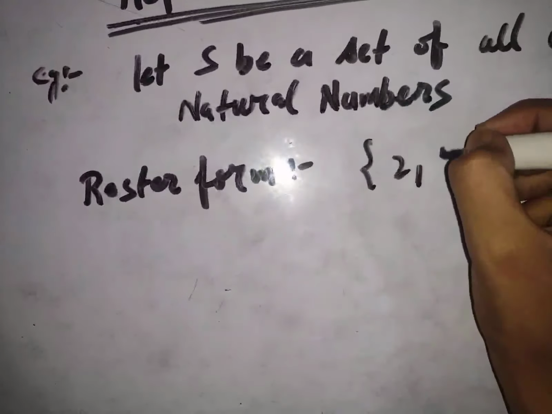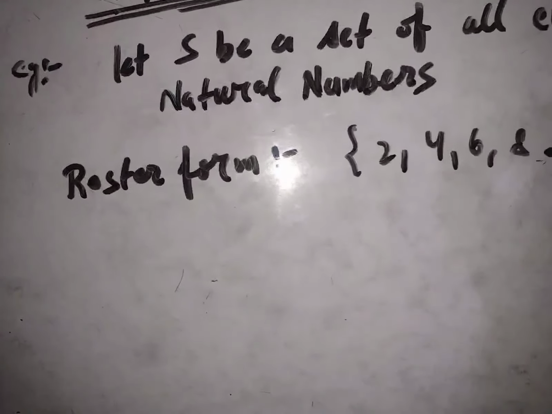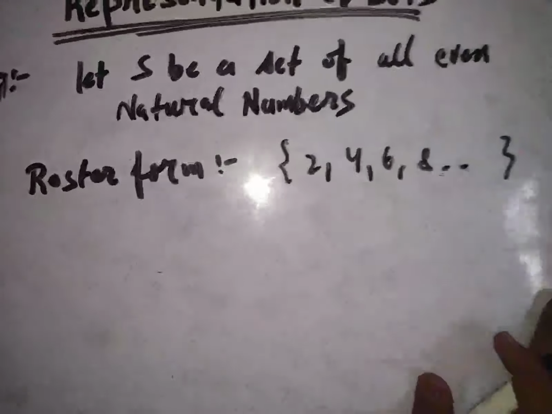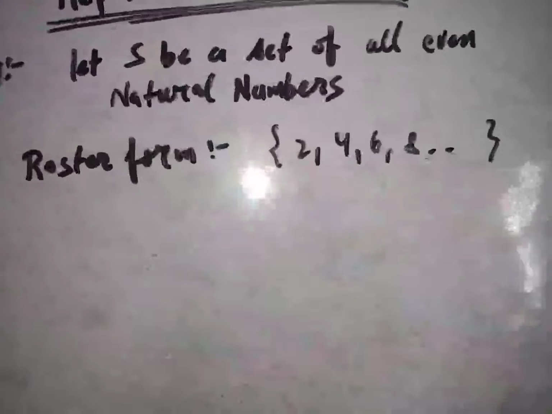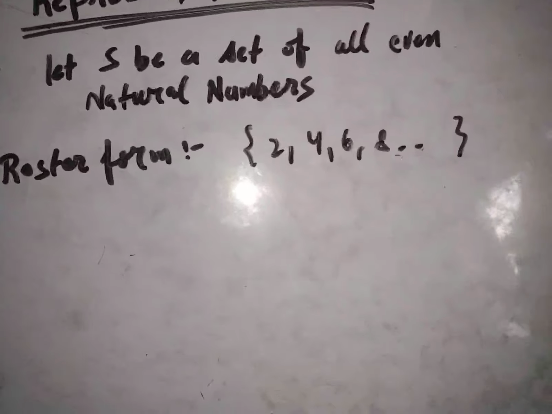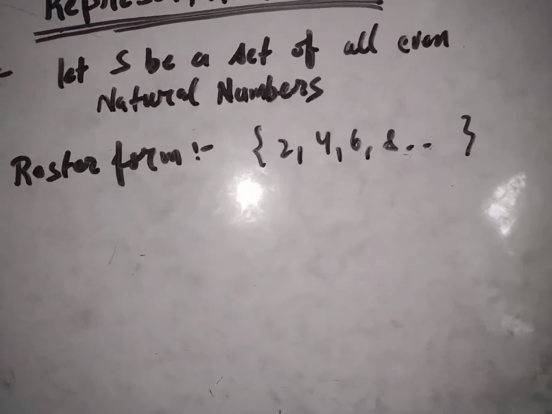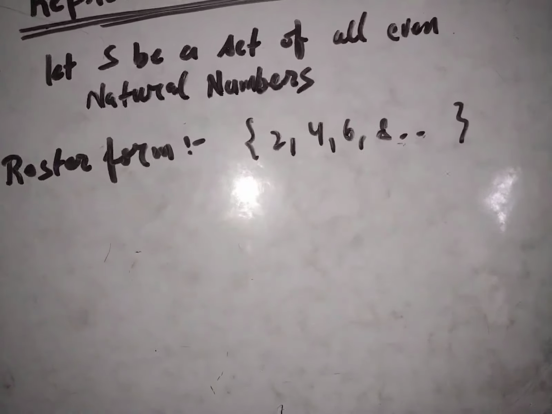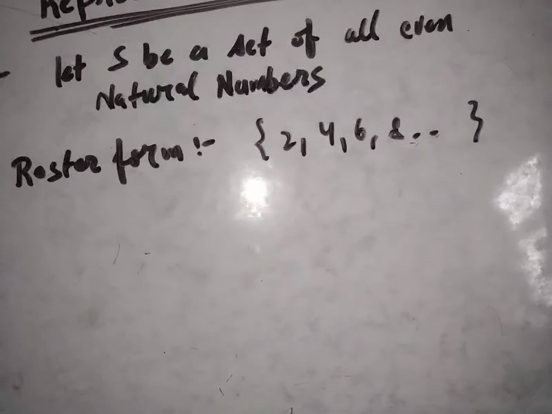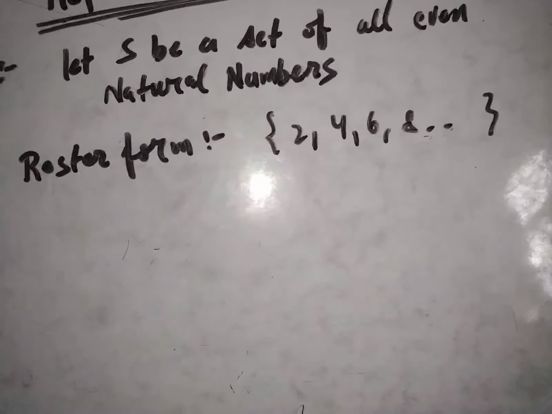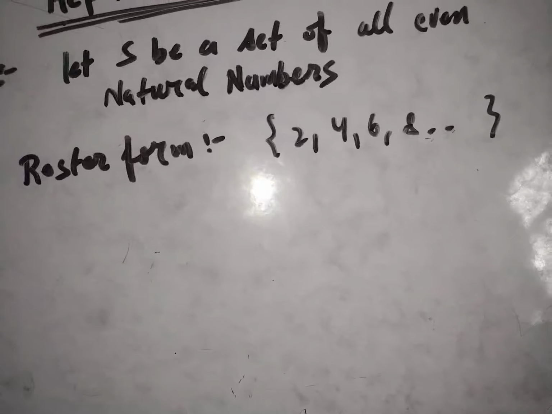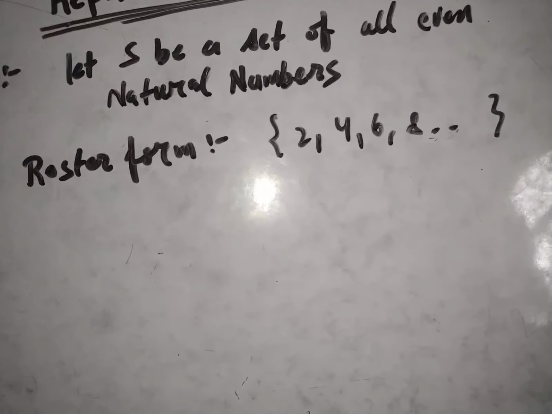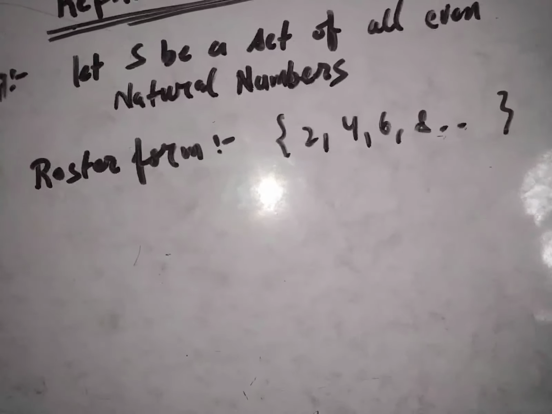Okay, so starting from 2, 4, 6, 8 all the way, we write all the elements. Just by its appearance we can think that this is not a good way to represent a set, because there are infinitely many elements in the set, and of course we can't write all the elements. So this is very hectic, space consuming and time consuming way of representing a set.